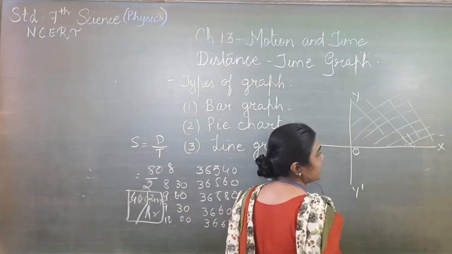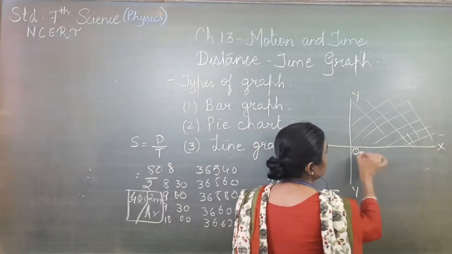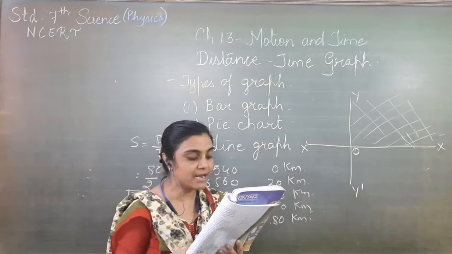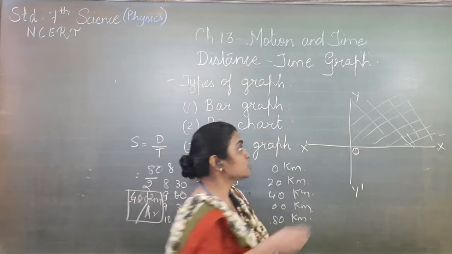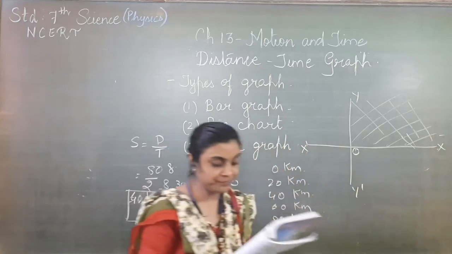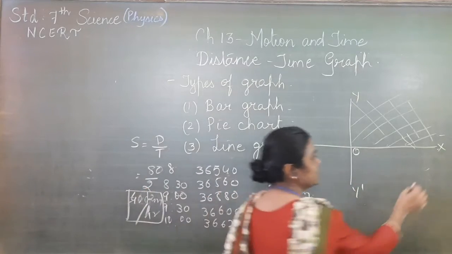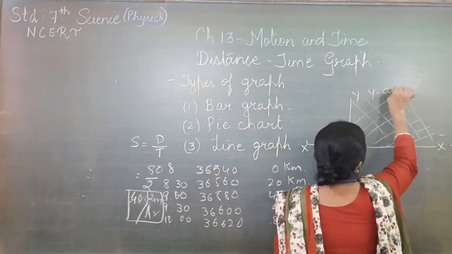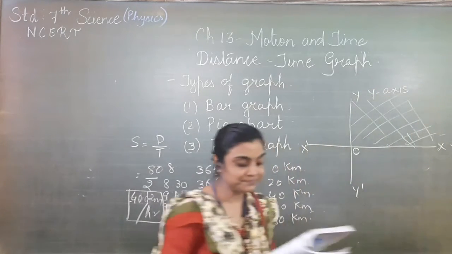So this is the horizontal line. We are marking it as X, O, X dash. Similarly, mark the vertical line Y, O, Y dash. So this vertical line will be Y, O, Y dash. This is called the Y axis and this is called the X axis. And this is called the Y axis.